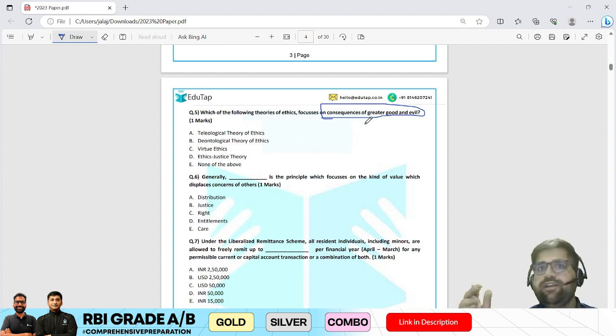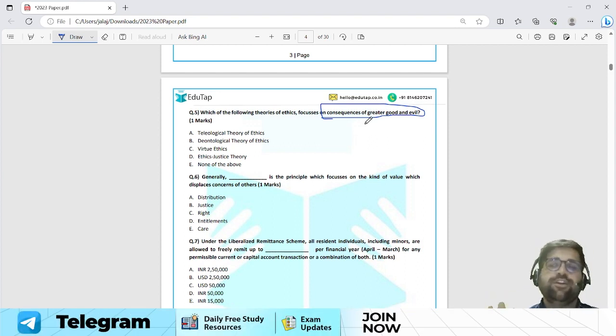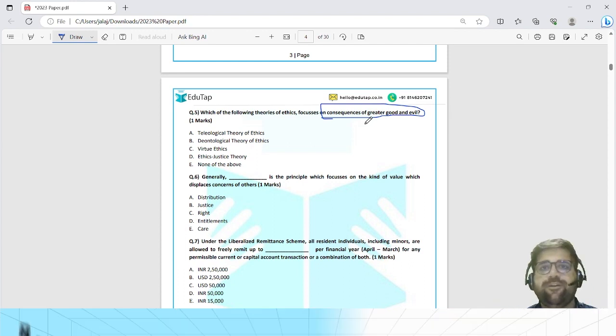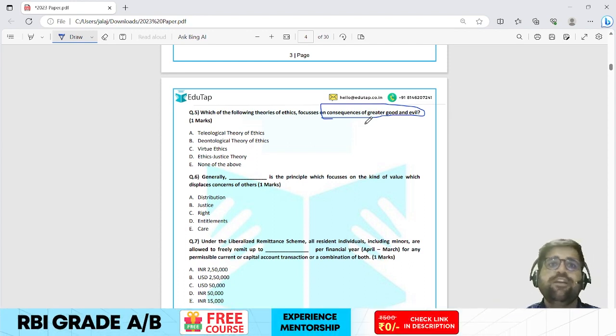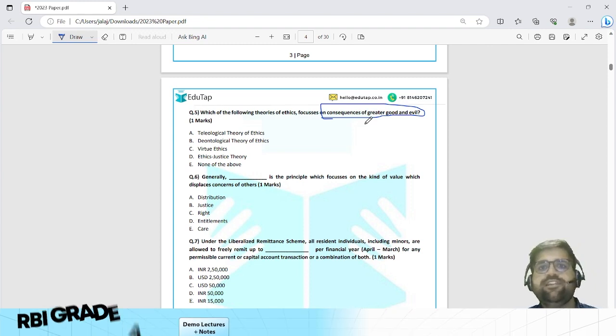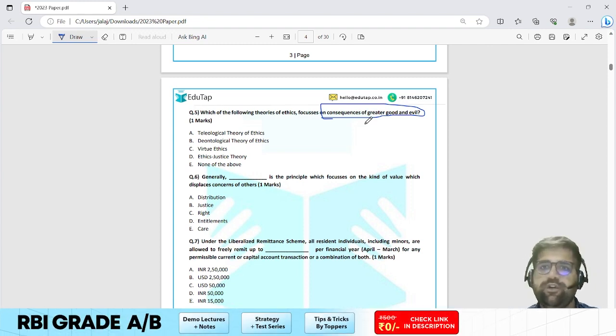They have not gone deep into the subject of ethics. So that is a very good news for all those students who are coming from a non-UPSC background. Okay. So which of the following theory of ethics focuses on the consequences of greater good and evil?